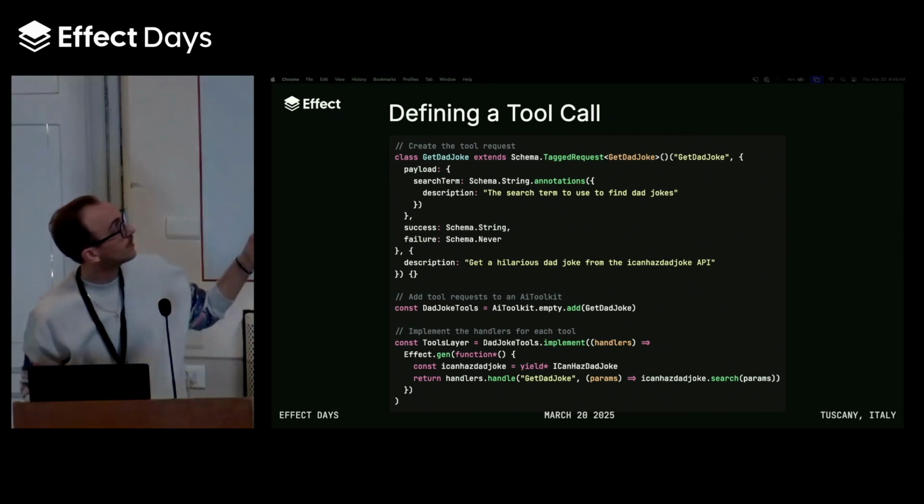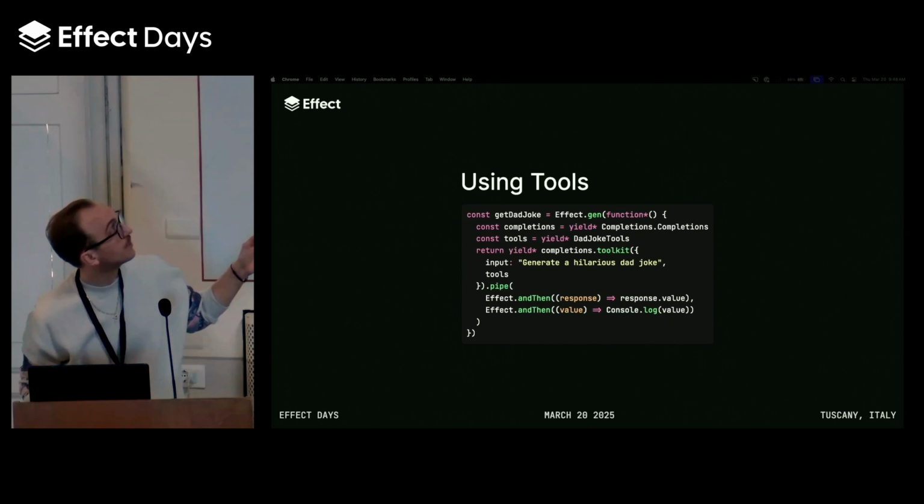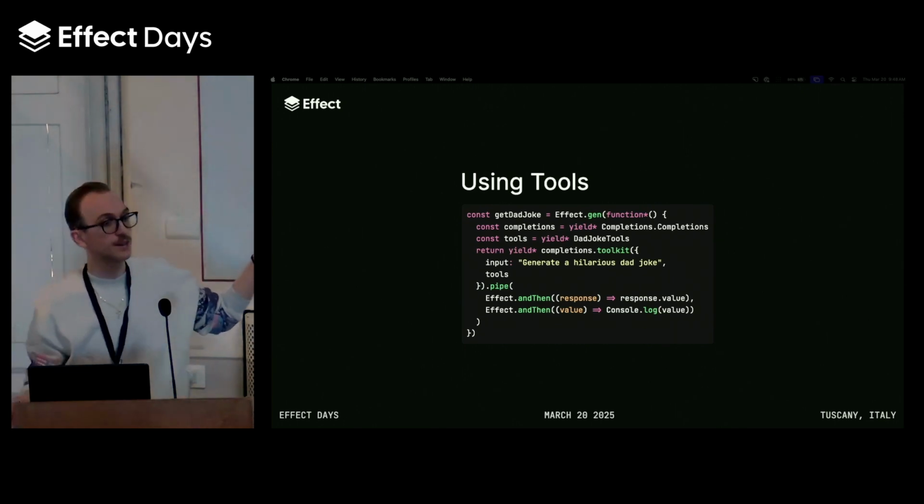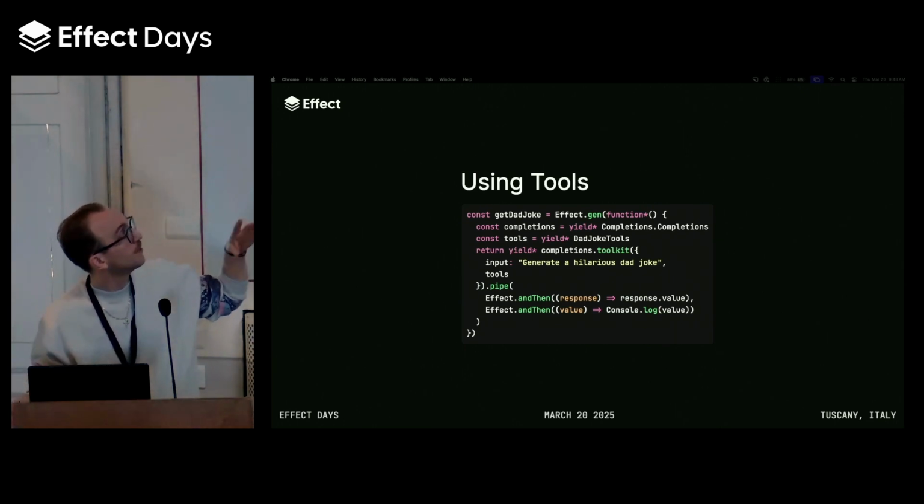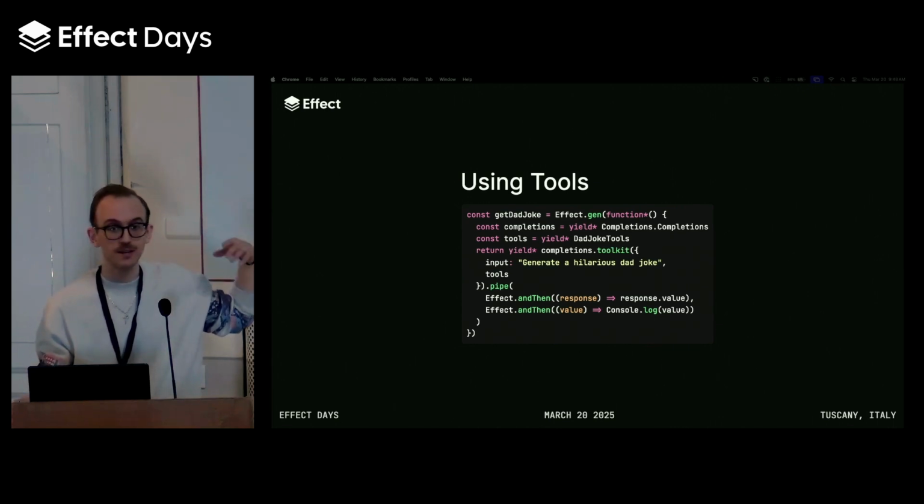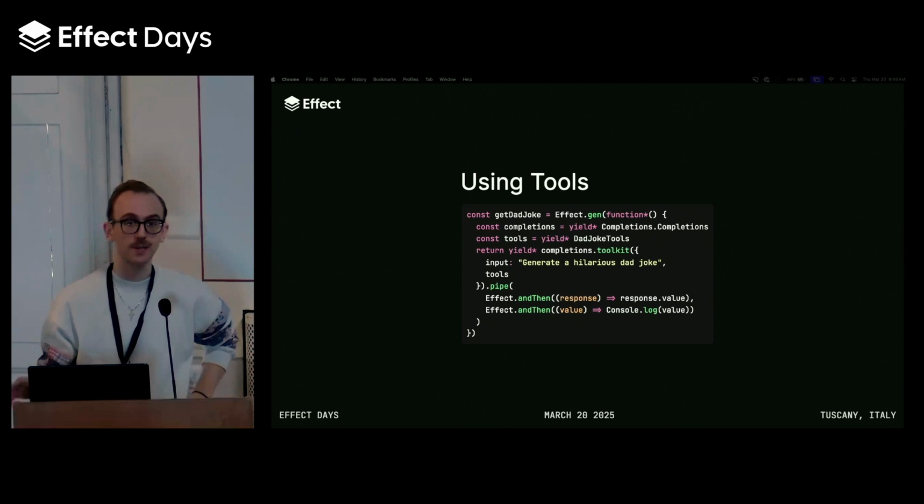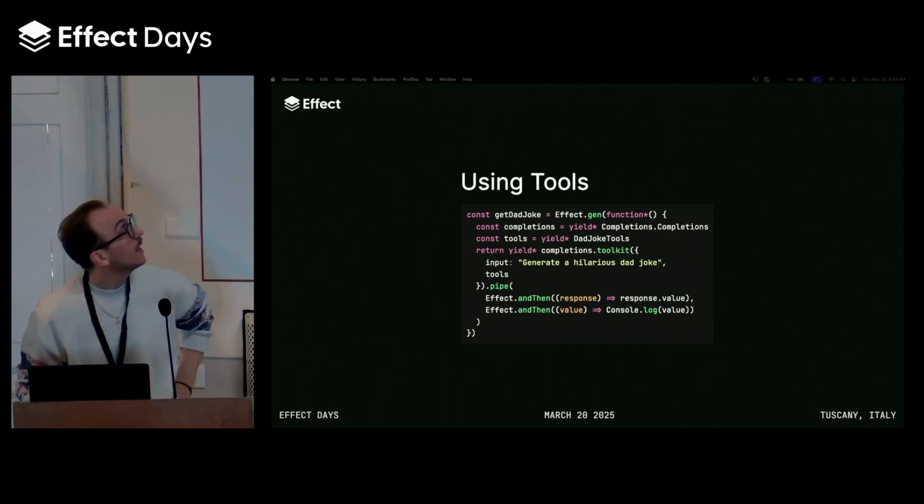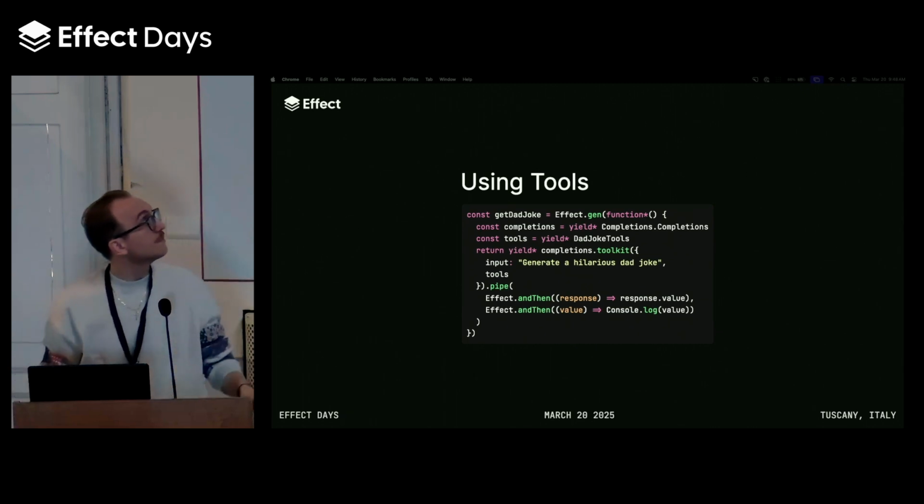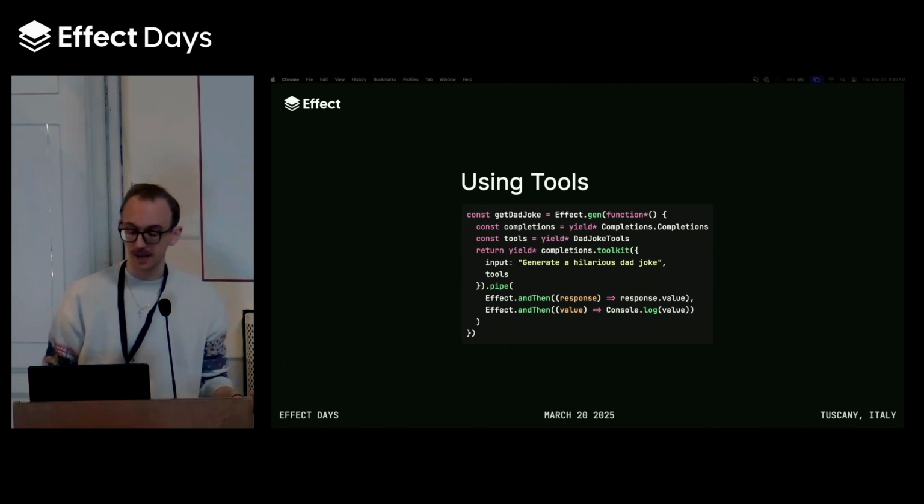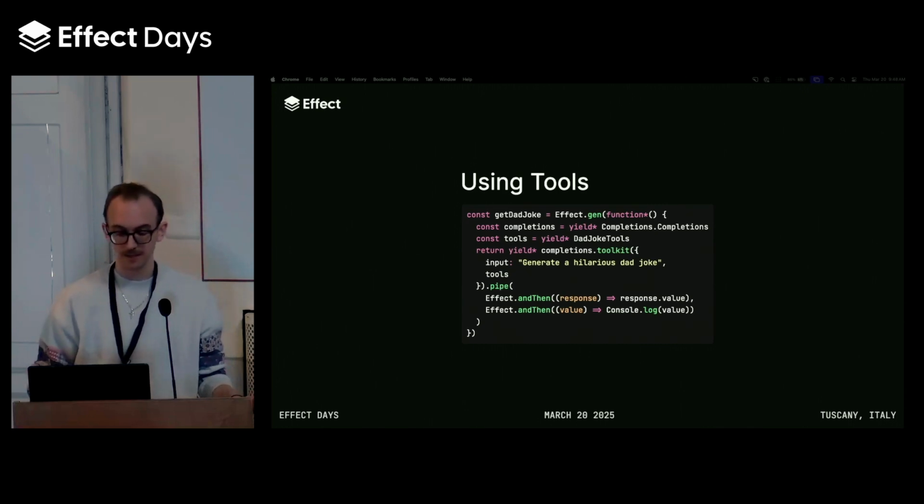So this is great, but how do we actually use the tools? Once you've got your layer built and your toolkit defined, you can just yield the toolkit in a generator, the same way that you yield the models, the same way that you yield plans. You have to build the toolkit, and then you can just pass it along with any request to an LLM using the completions.toolkit. We also have streaming versions of these APIs as well. We try to make it as easy as we can to use tools as part of your LLM interactions.